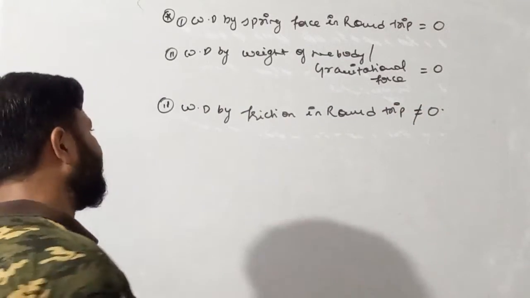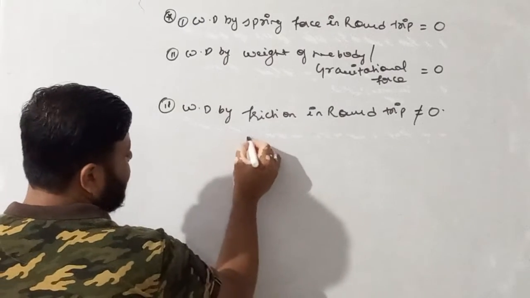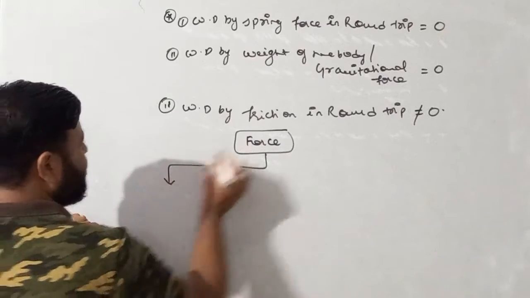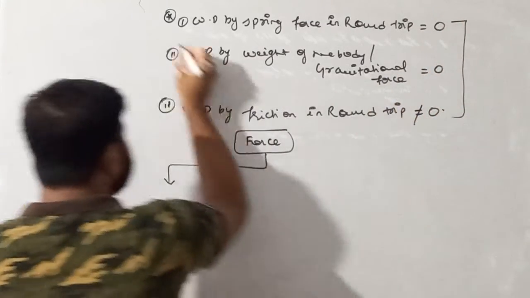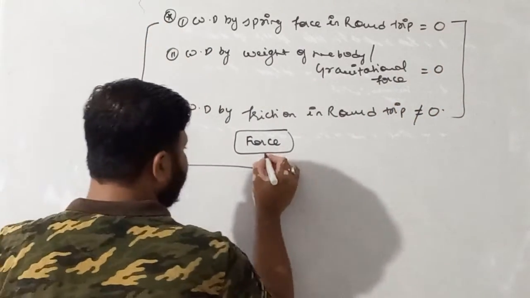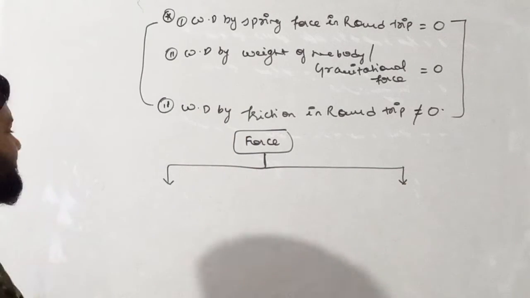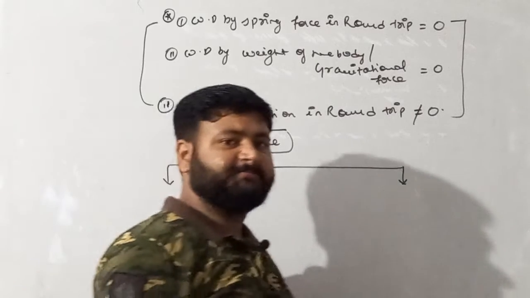So from here, my dear student, we'll classify forces into two types. With these results, we'll classify forces in various forms, or we can say forces in two types.